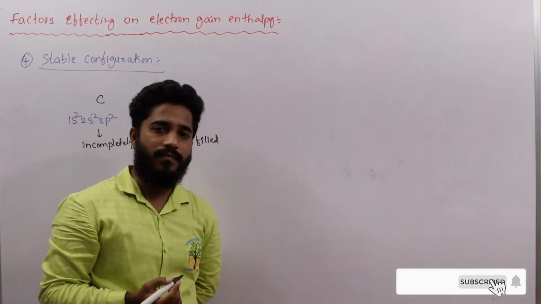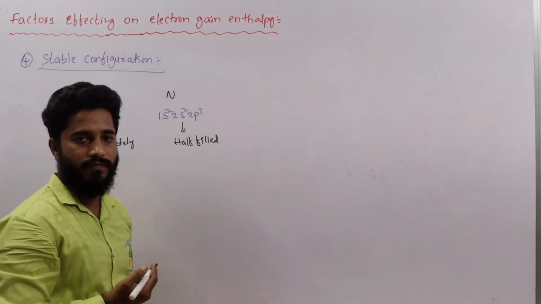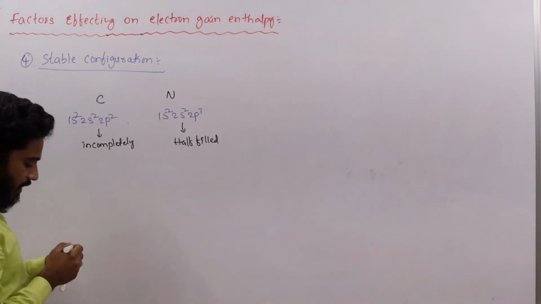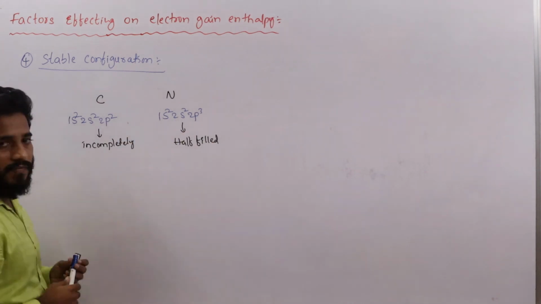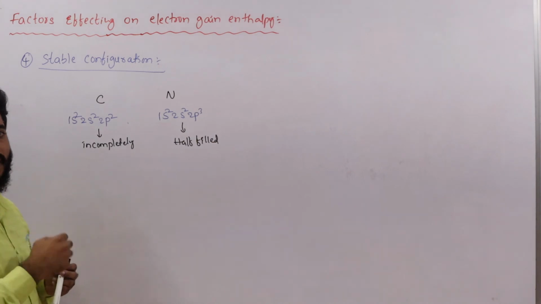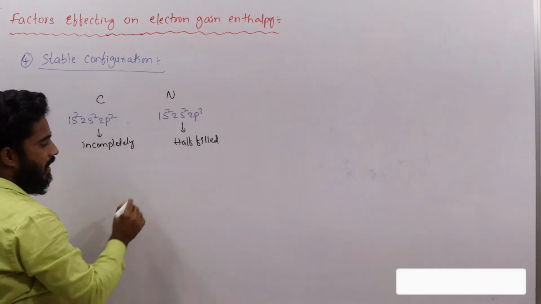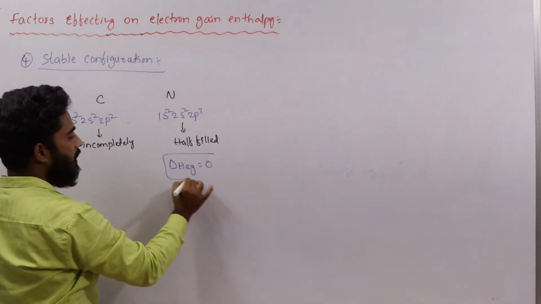We already know that an element with half filled configuration is more stable. That's why the addition of an electron to this element is difficult because of its stability, and it shows no tendency to accept an additional electron. So for this type of elements we take electron gain enthalpy equal to 0.